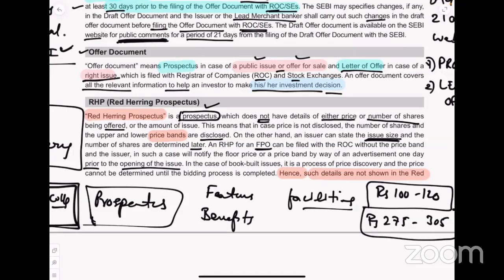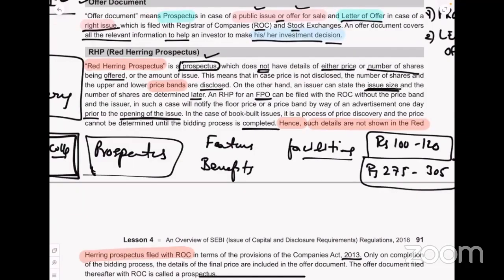Hence, such details are not shown in the red herring prospectus filed with the ROC in terms of provisions of the Companies Act 2013. So whenever there is a red herring prospectus for FPO, we can file it with ROC without price band, and in such case will notify the floor price or price band by way of advertisement 1 day prior. So before 1 day we will give advertisement.